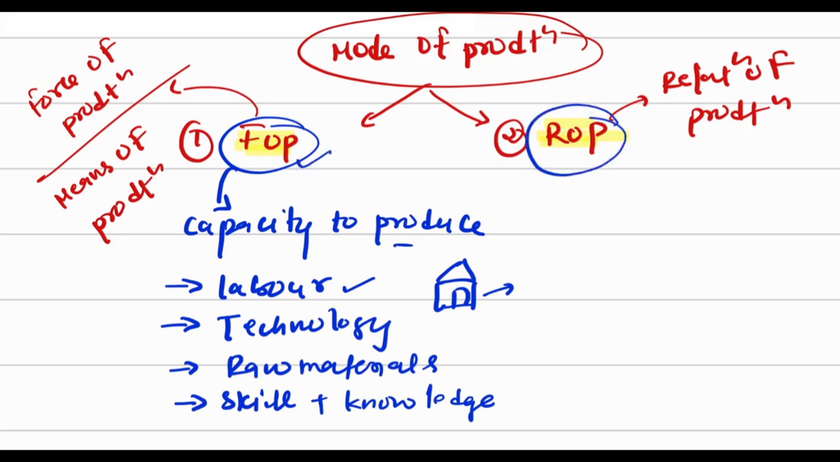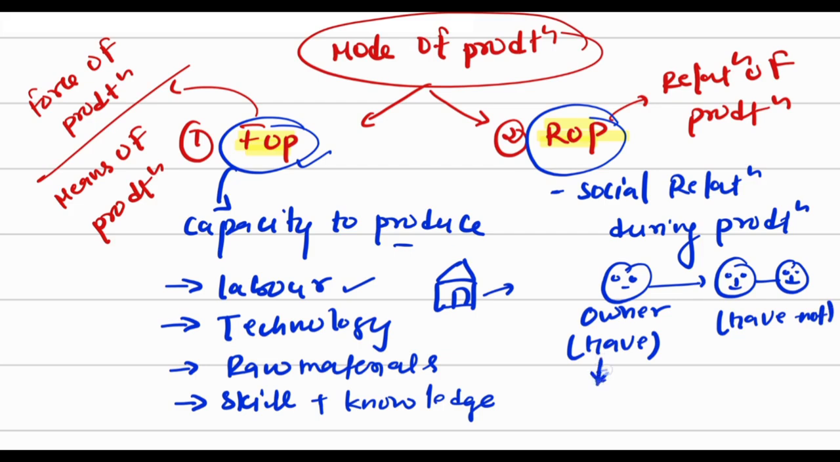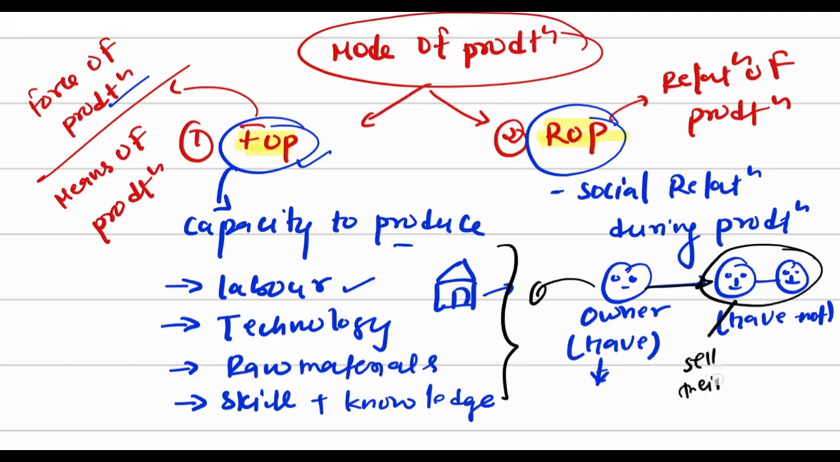When we talk about the relation of production, it is with respect to what relation you have, that is your social relation during the production. During the production, there can be owners and there can be laborers. The owners we call the haves, and the laborers are the have-nots. The haves are those who have ownership of the means of production or the force of production. These technologies are bought by them. They are the owners, and they give salary to the have-nots. They sell their labor power.